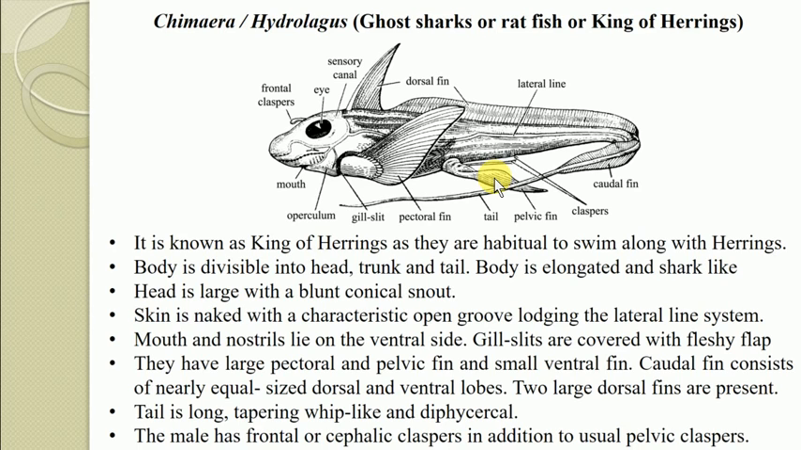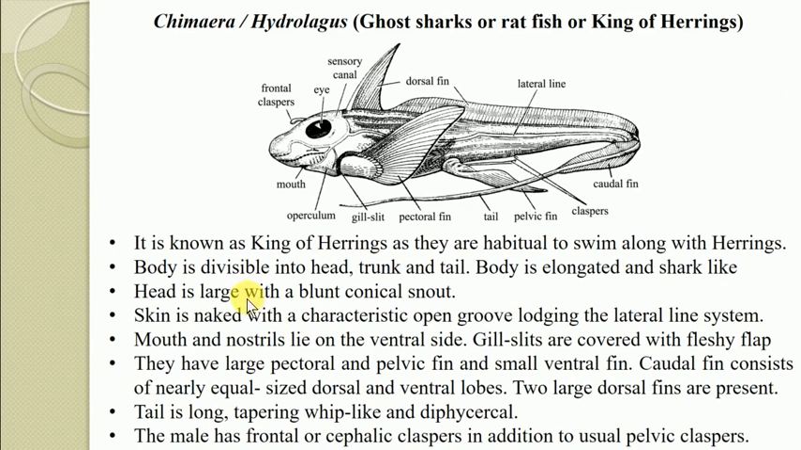They are in the habit of pursuing the shoals of herrings, and hence the chimera is commonly known by many names such as ghost shark and ratfish, because the caudal fin is prolonged into a rat-like tapering filament. Here in this diagram we can see the long filament of the tail, which resembles the tail of a rat, hence it is also referred to as the ratfish. It is also known as the king of herrings because they are in the habit of swimming along with a group of herrings.